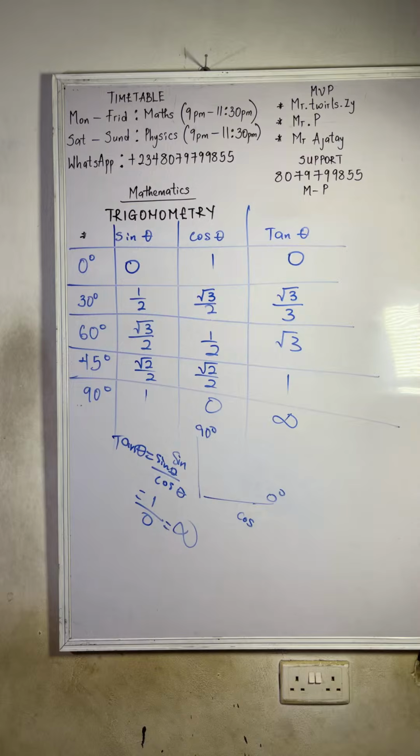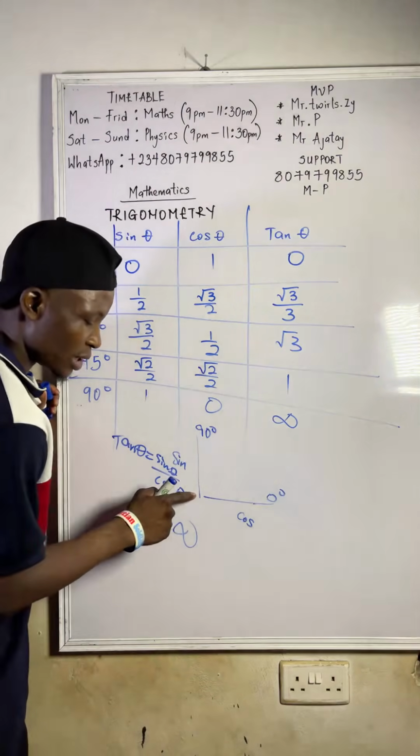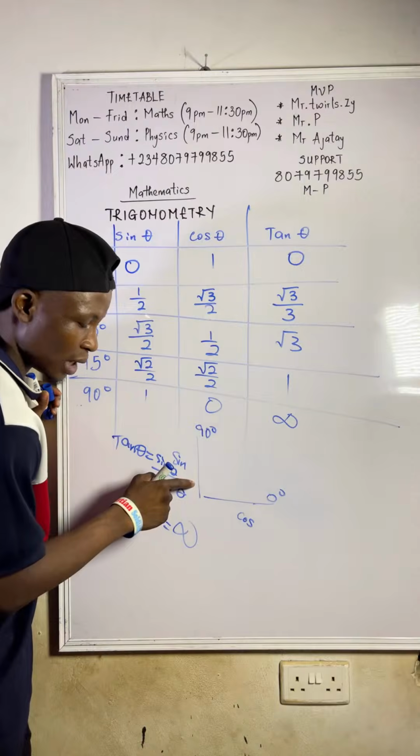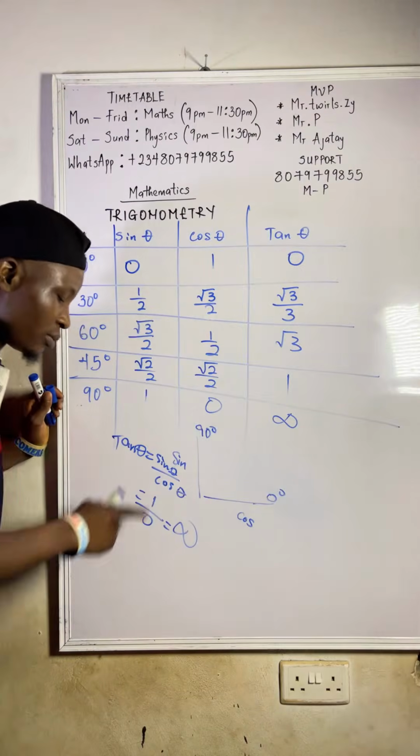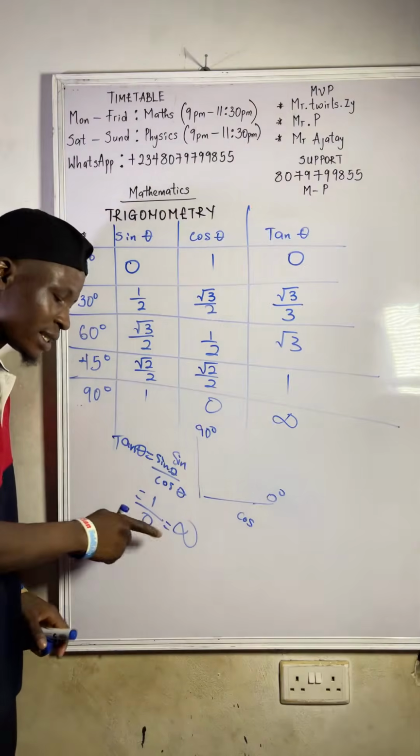We've not even solved. Cos 0 degree is 1. Then sine 90 is 1. Sorry, then cos 90 is 0.